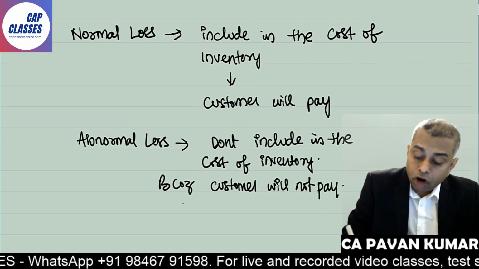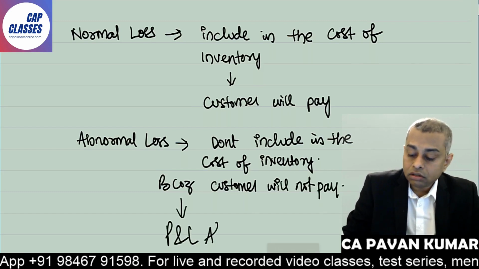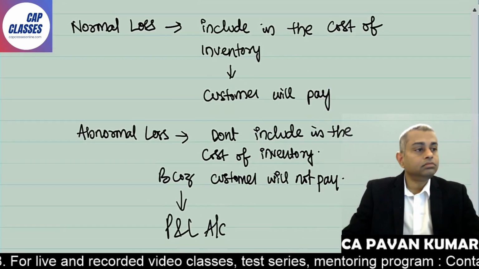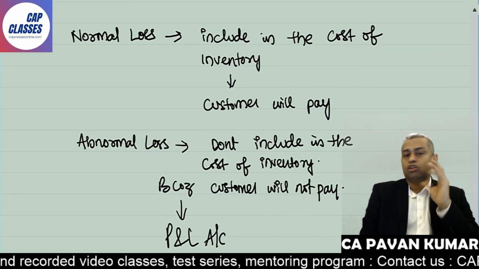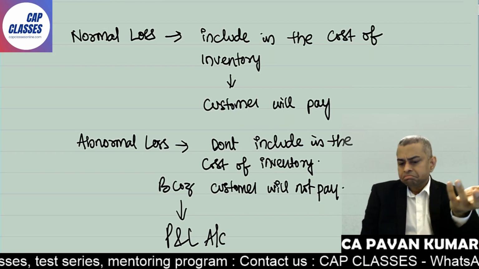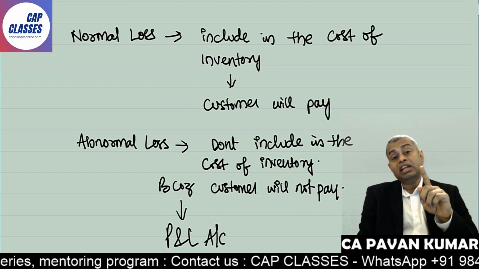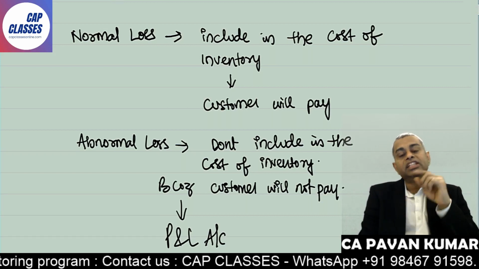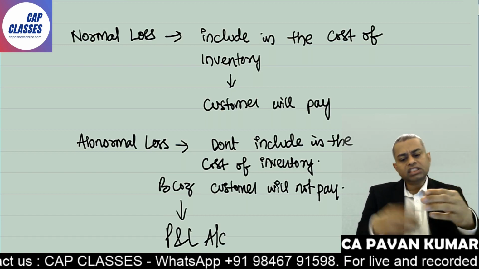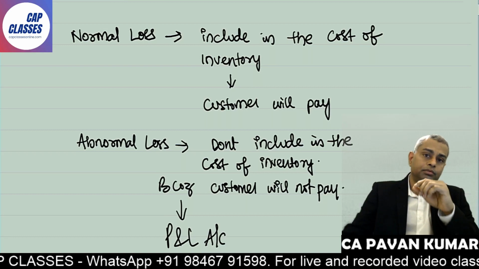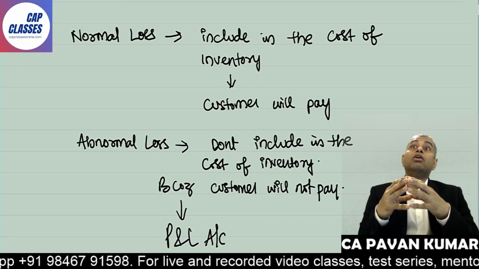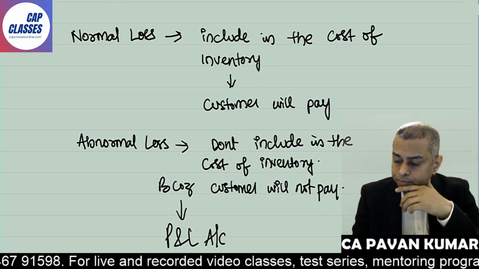Pavan sir, customer will not pay, what to do? Cry. Charge it to P&L account. Cry for 5 minutes. That is the maximum you can do. That is the reason abnormal loss is to be controlled. Normal loss cannot be controlled. This is the concept. Trust me, Accounting Standard 2 did not tell you this principle. This principle is learned somewhere else. Accounting Standard 2 repeated this sentence, which you already know. It is not that after reading Accounting Standard 2, your eyes widen and you say, oh my God. No, this is a concept you already know.